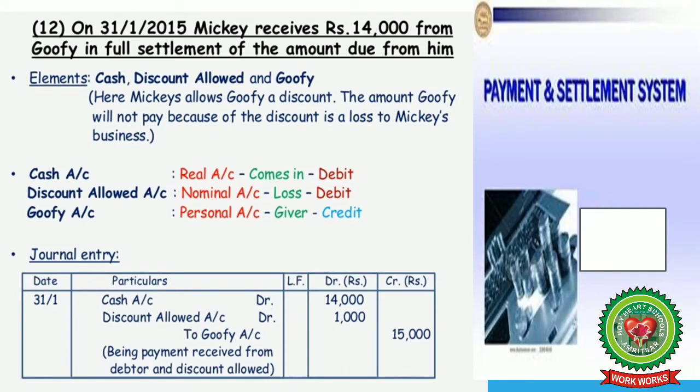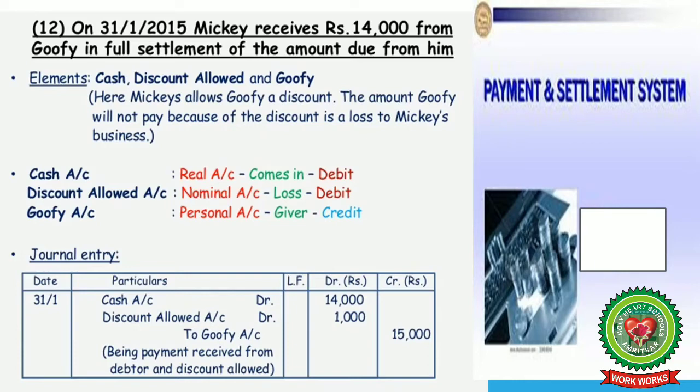On 31st January 2015, Mickey receives rupees 14,000 from Goofy in full settlement of the amount due from him. Full settlement means now Mickey himself is giving some discount to Goofy. So cash, discount allowed, and Goofy are the three elements involved in this transaction. Here Mickey allows Goofy a discount. The amount Goofy will not pay because of the discount is a loss to Mickey's business.